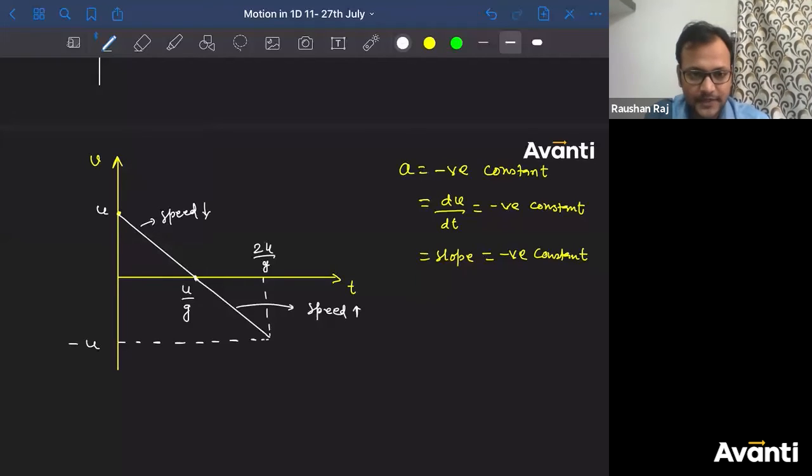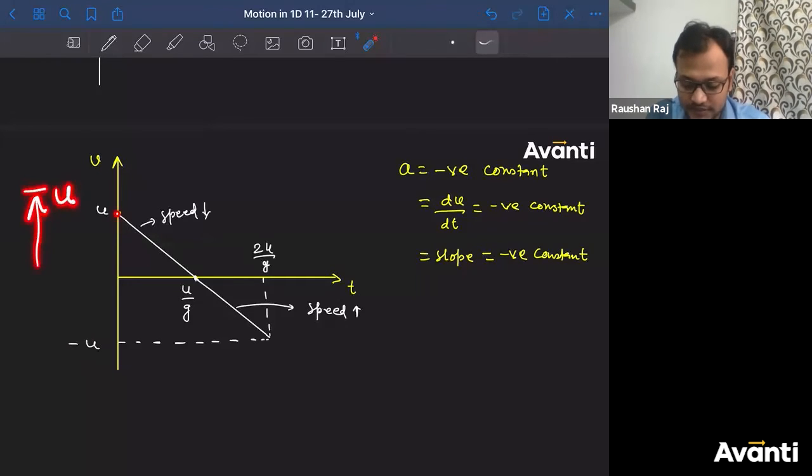What does that mean? That means the particle was projected up, so velocity was u, positive. Now when it is hitting the ground, the velocity is in the downward direction and the speed is u, so velocity will be minus u. Minus says the direction, u says the magnitude.